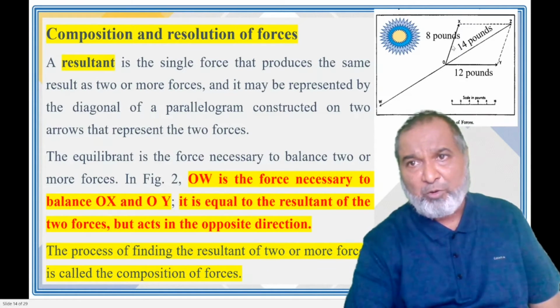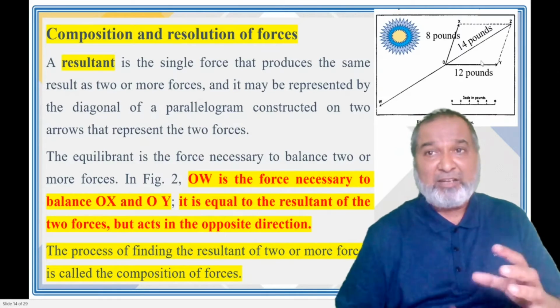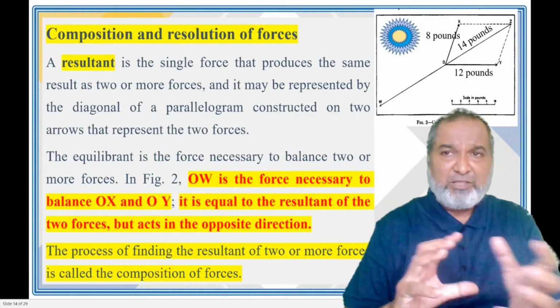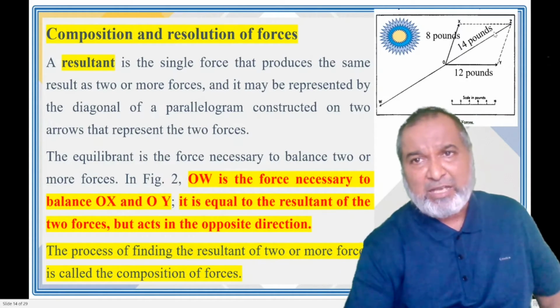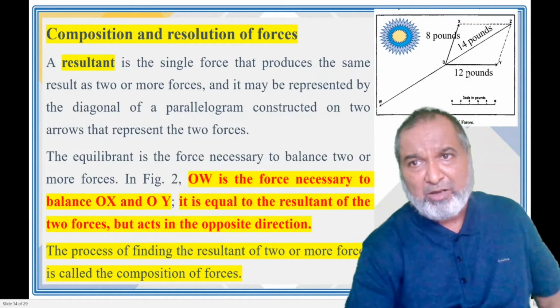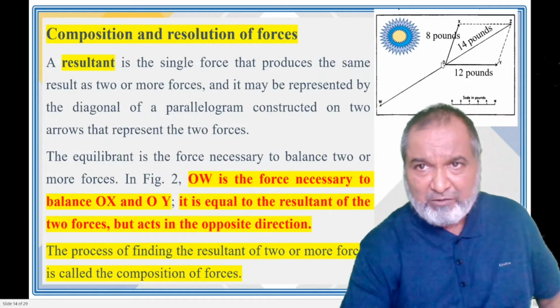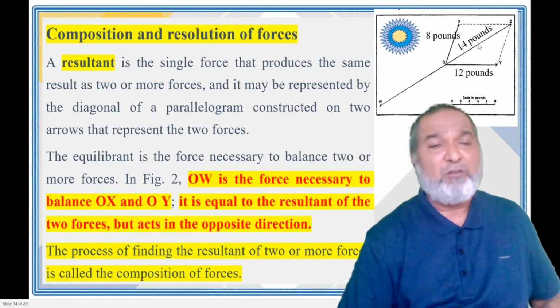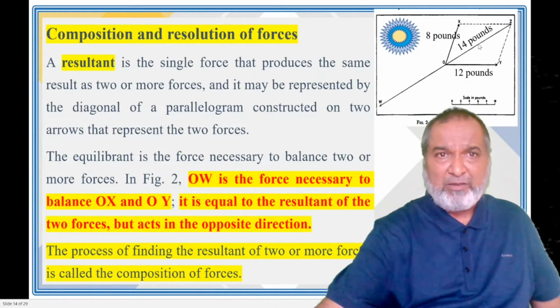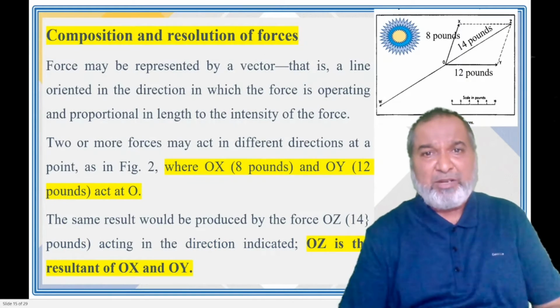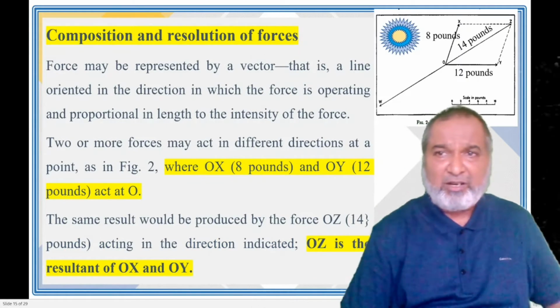We have OX and OY, and their resultant will be there. For example, on OX we have 8 pounds and on OY we have 12 pounds. So ultimately the resultant on OZ is 14. We will see how it is calculated in this diagram.